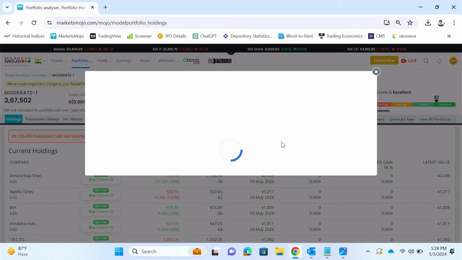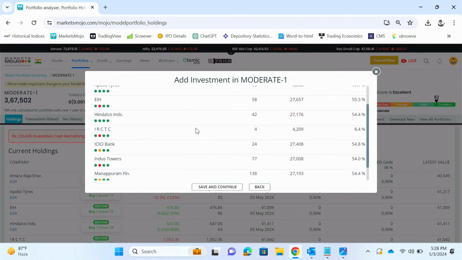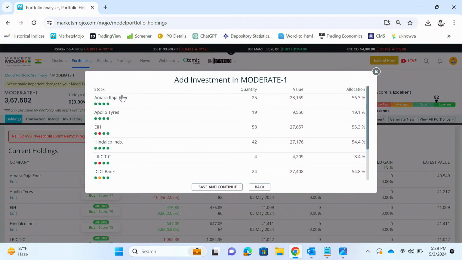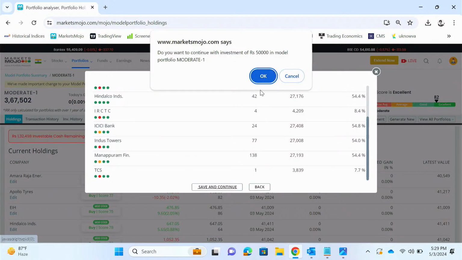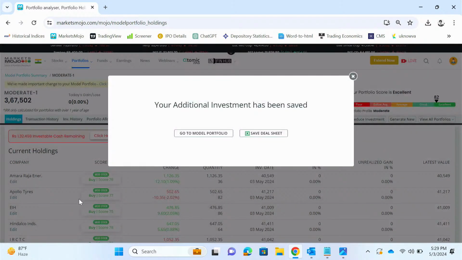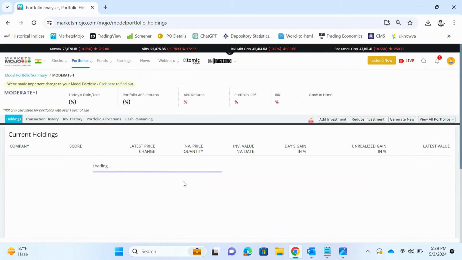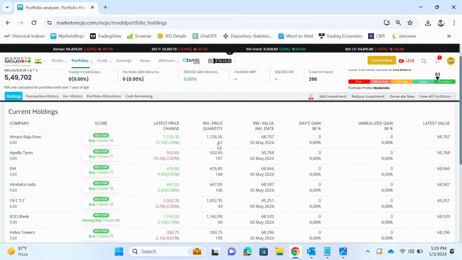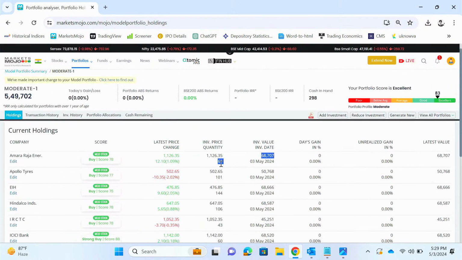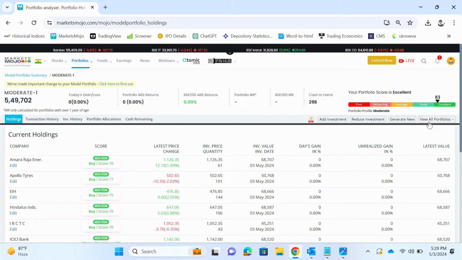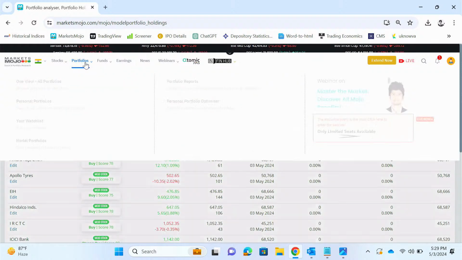So it will suggest you a different set of stocks, or same stocks but different quantities, accounting for the risks and stuff. You can see it has now given Amara Raja quantity, Apollo Tyres, etc. So you just click save and continue. These quantities will be added to your current portfolio. You can see quantity has changed. So here you can just create. This is the model portfolio for you.